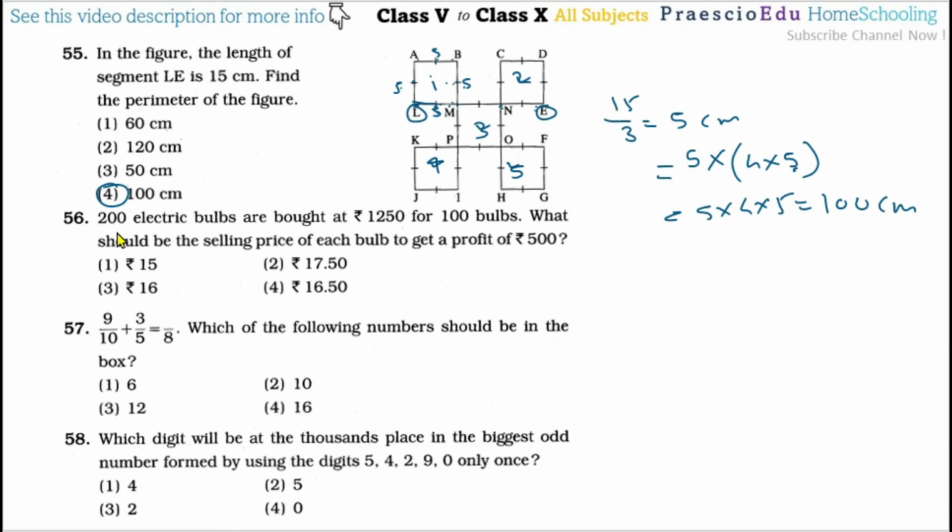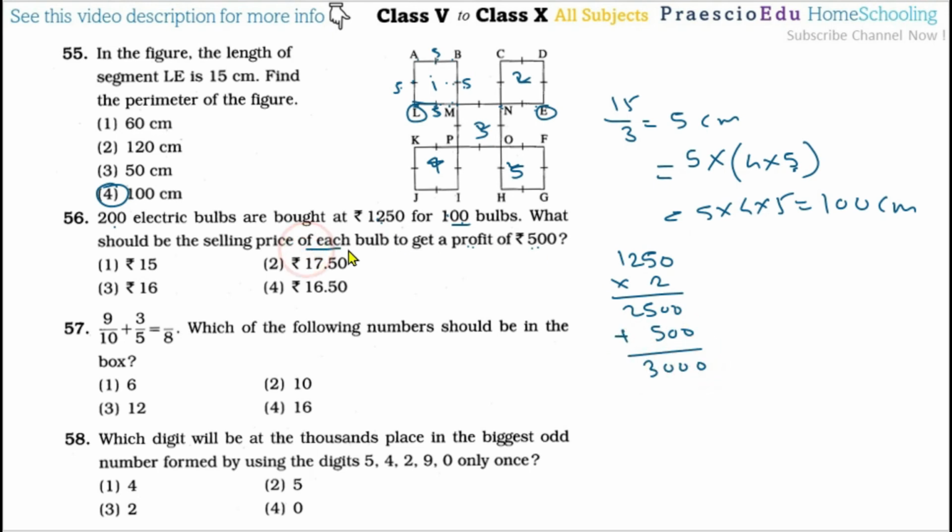Then question number 56: 200 electric bulbs are bought at rupees 1250 for 100 bulbs. As per this rate, what should be the selling price of each bulb to get a profit of 500? Now 200 bulbs is double of 100, so we have to make the cost 2 times also. So this is 2500. To get a profit of rupees 500, we have to add the profit, so 3000 rupees is the selling price.